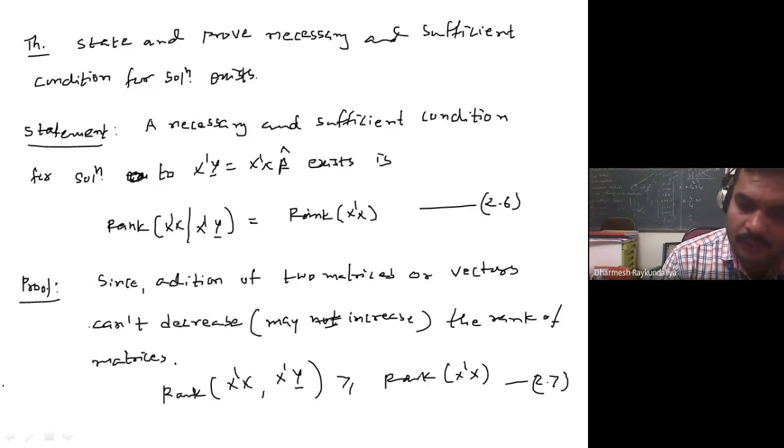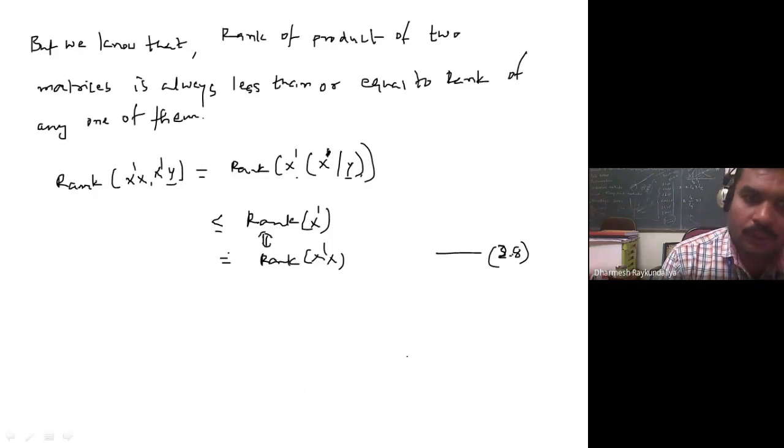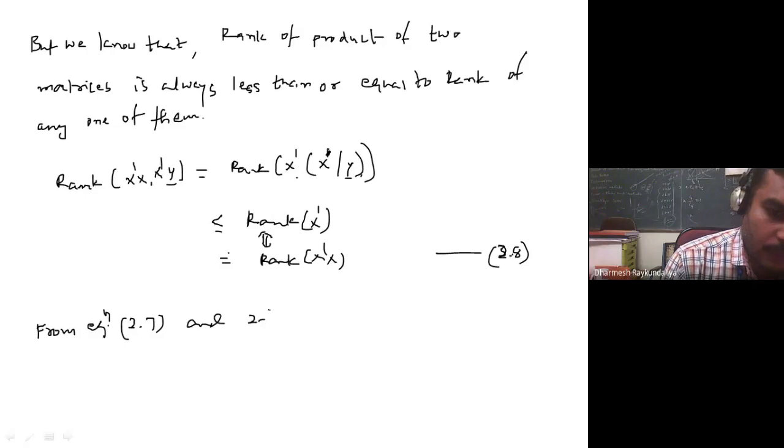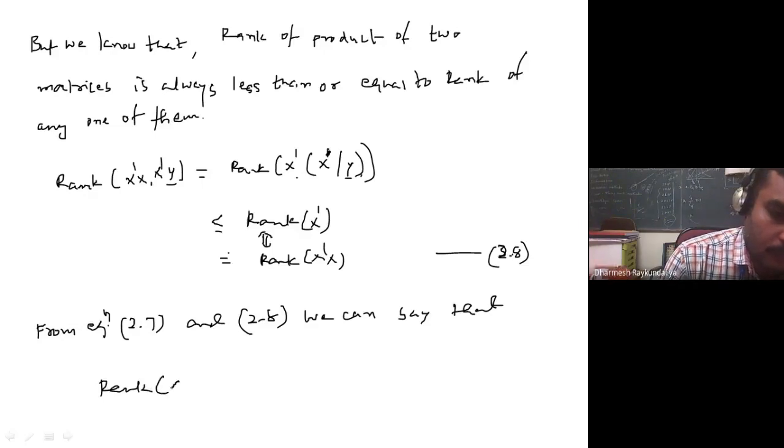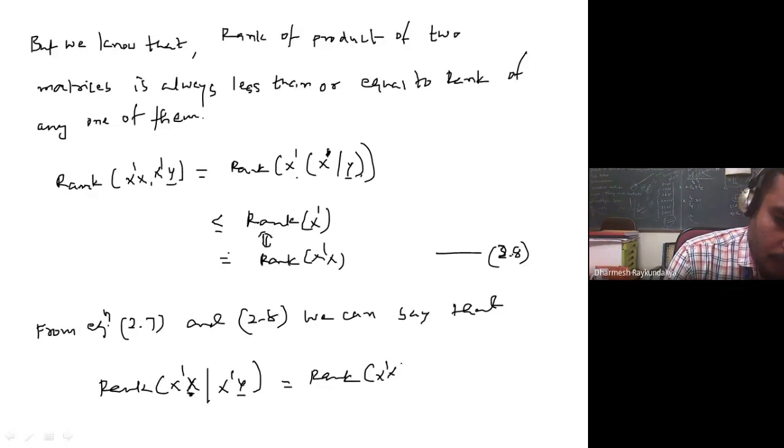So you can see that equation 2.7 is saying that rank of X dash X comma X dash y is greater than or equal to rank of X dash X. 2.8 is saying rank of X dash X comma X dash y is less than or equal to rank of X dash X. So from equations 2.7 and 2.8, we can say that rank of X transpose X augmented with X transpose y is nothing but rank of X transpose X, क्योंकि ये जो है वो एक ही चीज है.